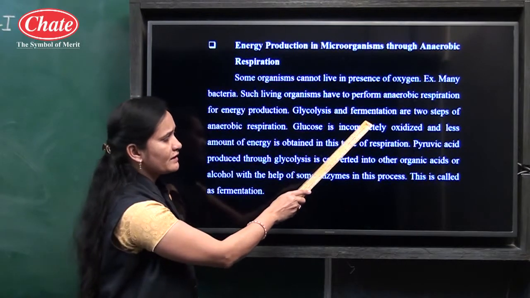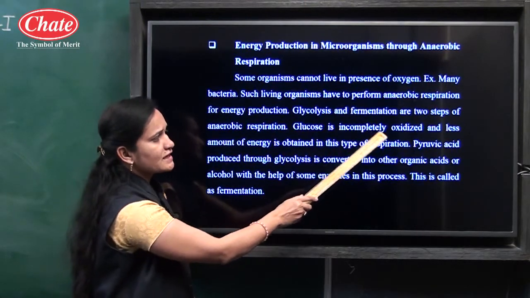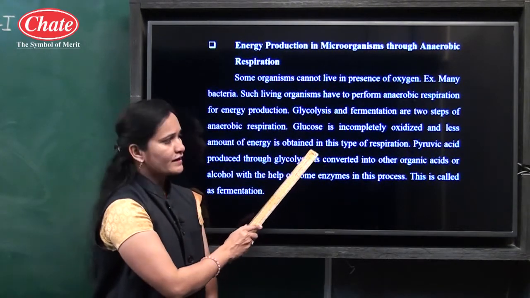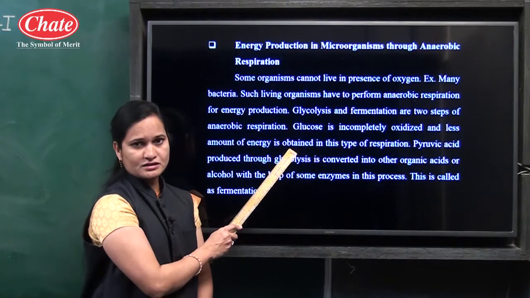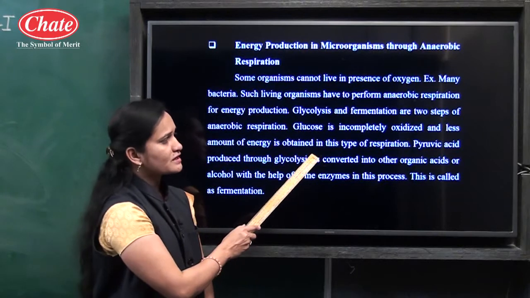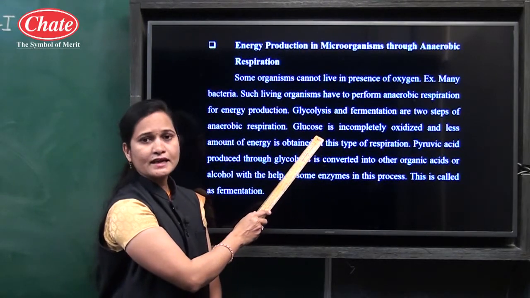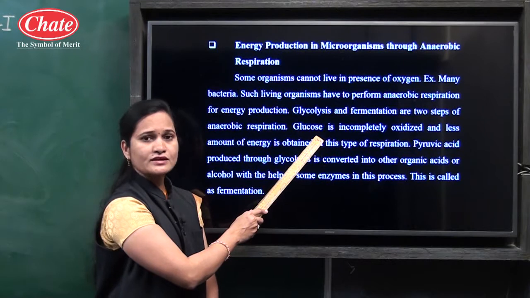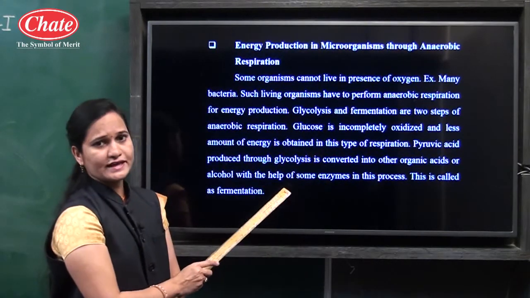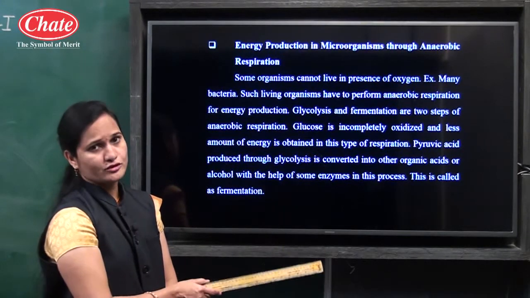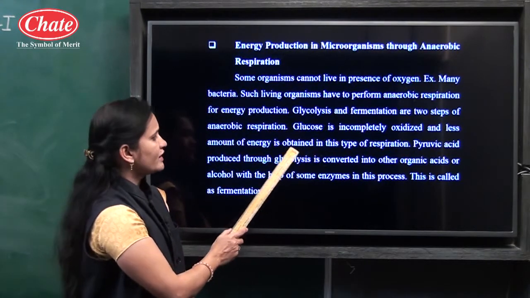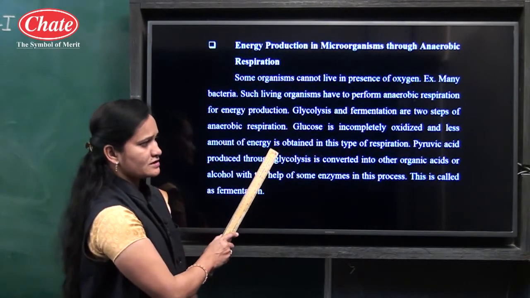Which are the two main processes that occur in anaerobic respiration? Glycolysis and fermentation. Here glucose is incompletely oxidized and a smaller amount of energy is obtained in this type of respiration. Why is less energy obtained? Because glucose is incompletely oxidized. We have discussed that in aerobic respiration glucose is completely oxidized, and from that we get a large amount of energy, and totally opposite to it, in anaerobic respiration we get less energy.